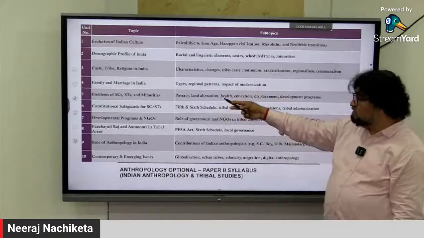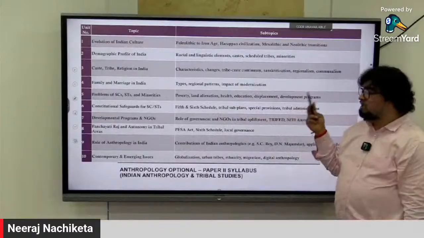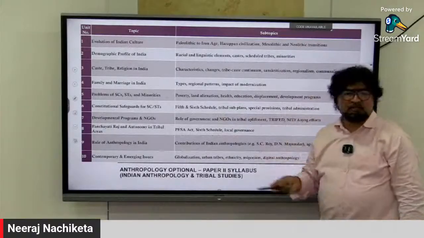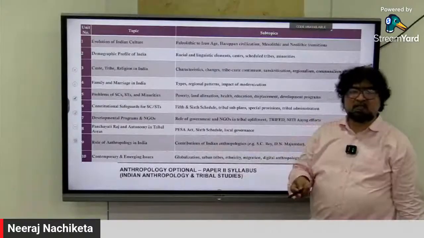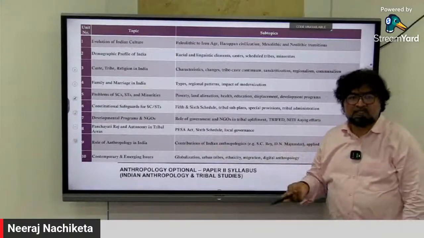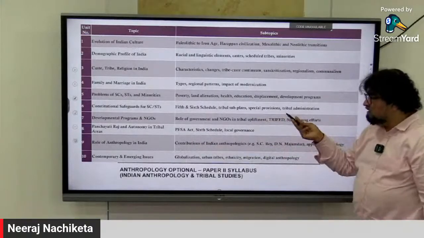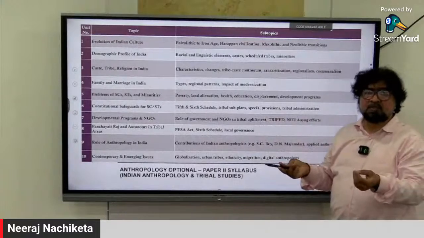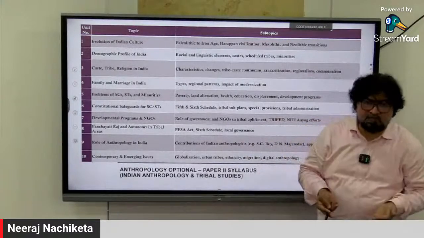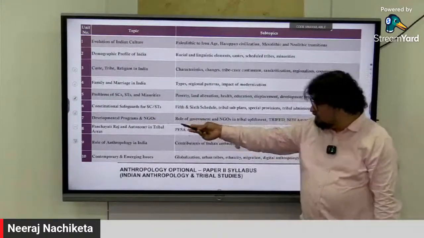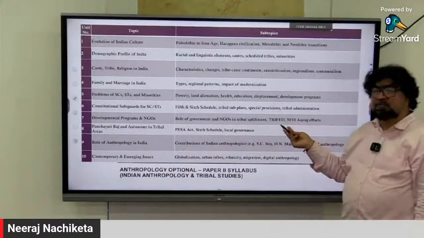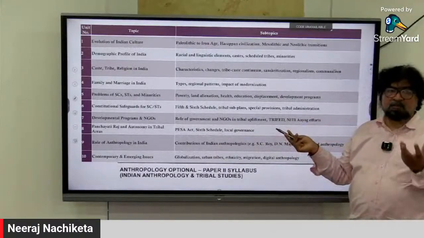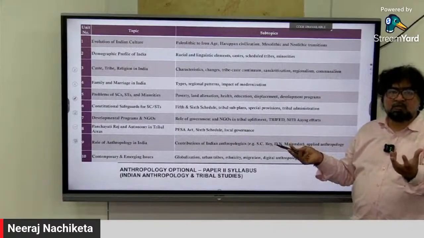Then the problems of SC/ST and minorities, their poverty, land alienation, health, education, displacement, all this comes into that. Constitutional safeguards for SC/ST, scheduled areas, Fifth Schedule, Sixth Schedule. What are the plans? What are the government schemes? The Tribal Ministry, what kind of schemes are being run? Then coming to development programs, NGOs, the role of NGOs in tribal development and upliftment, TRIFED, a body that works in tribal development, and NITI Aayog reports.